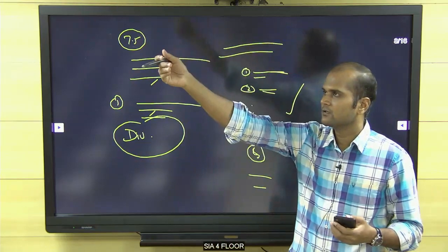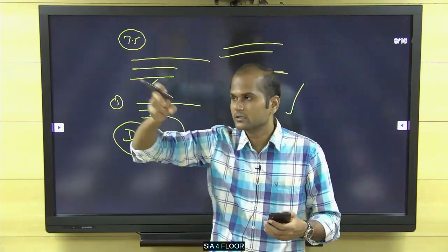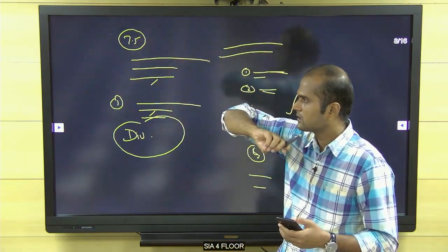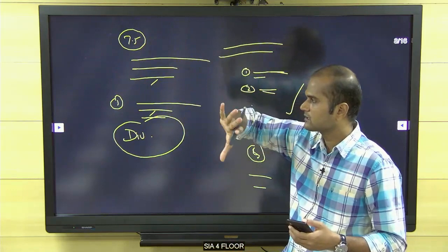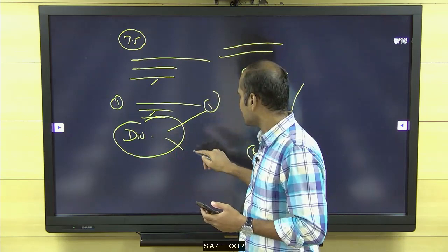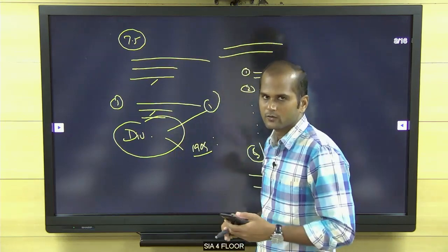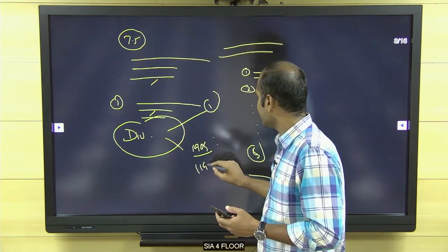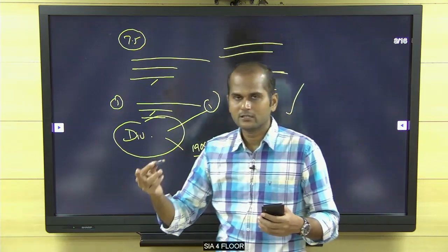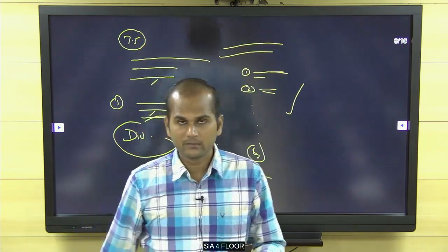What are all divide and rule? After the 1857 revolt itself, I have given 4 points of divide and rule. Hindu versus Muslims, Muslims versus Sikhs, and the army was divide and rule. Next, racial discrimination. So many divide and rule points I have given. After that, 1909 separate electorate system. That's also divide and rule. Next, in 1919 the separate electorate system was extended to other people also. So 1909 separate electorate to Muslims, 1919 separate electorate to other people.